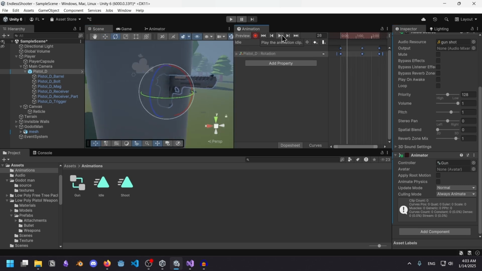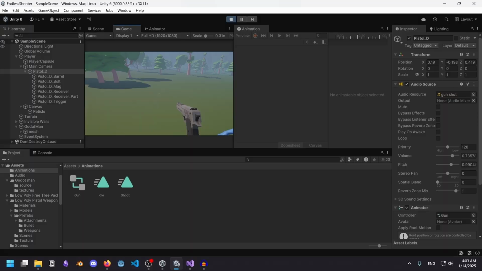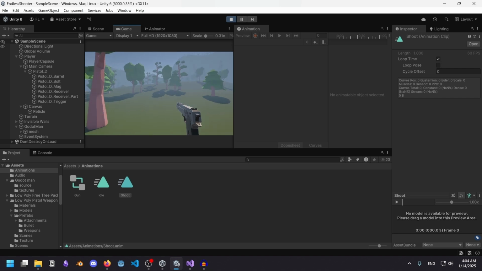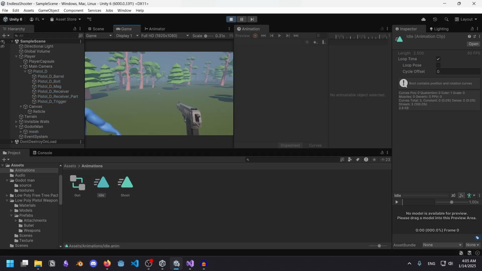That looks so weird. Yeah, I think 2 seconds of this is good enough for the idle animation. Let's see if it's already playing. It is, but it's not looping. Loop time, I remember this. Yeah, I mean, all of this has stayed pretty much the same. It is not looping, however. Yes, of course, because I checked loop time in the shoot animation. Because I'm an idiot. Alright, we are now looping the idle animation.